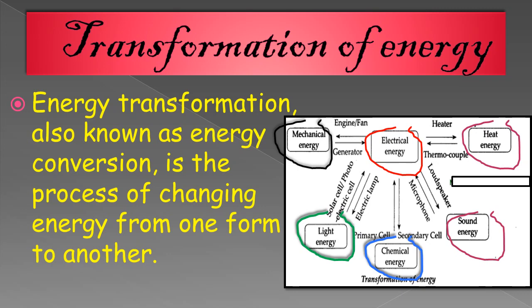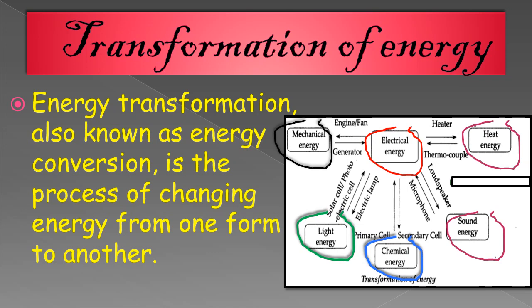On the arrows, different examples are written. And here students, primary cells and secondary cells are given. So what is the primary cell? A primary cell is a battery which we can use only once and discard it. Okay, and it cannot be recharged. That's why this cell will be discarded. Simply, this primary cell converts chemical energy into electrical energy.